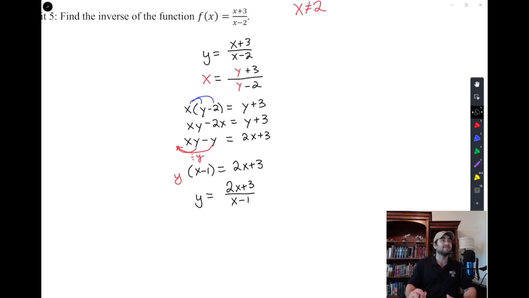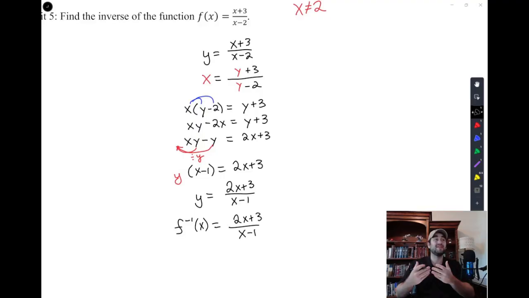Zoom out because that was a little tedious. You can look at that as I rewrite it with the proper inverse notation: 2x plus 3 over x minus 1. And then I'm just going to make a note of, well, we can automatically see what x is not allowed to be, right? In my inverse, x can't be 1, because the domain restriction on the bottom would say x is no longer allowed to be 1.